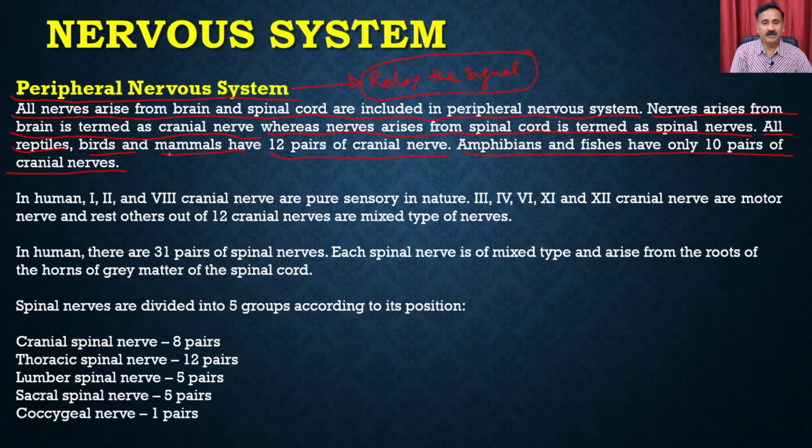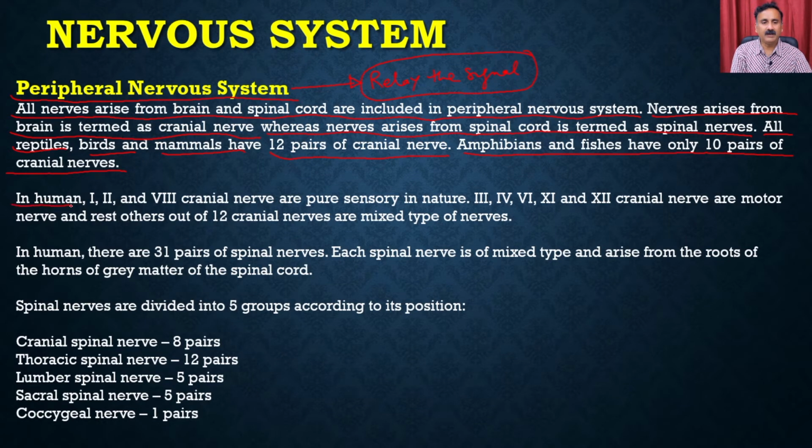So apart from humans, the brain is also well developed in other animals like reptiles, birds and mammals, as well as the amphibians and the fishes. But there is a difference in terms of the number of cranial nerves, and that is always in accordance with the size of that organ or the development of that particular brain.